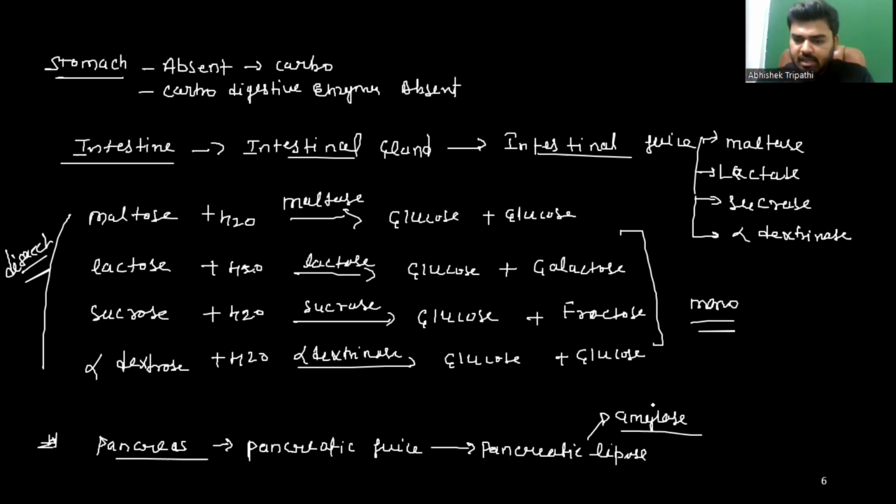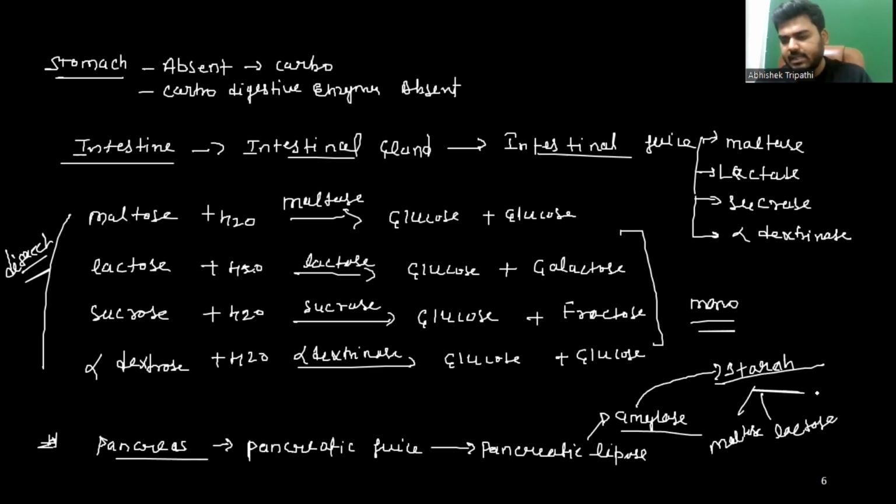Here the remaining starch is digested by amylase, converting it into maltose, lactose, and sucrose. Is that clear or not?